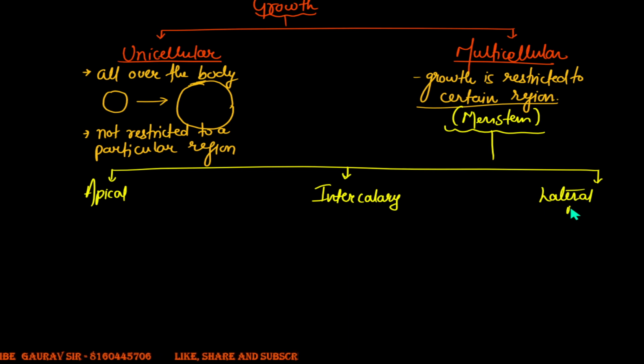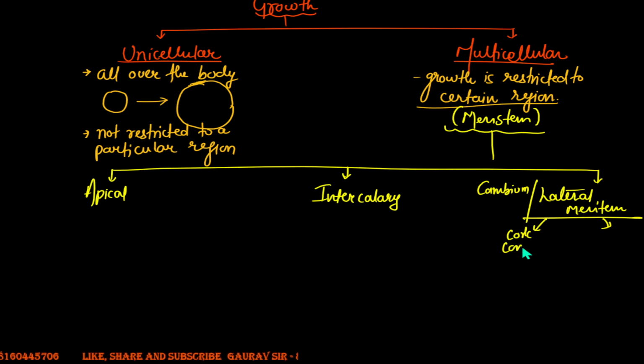These lateral meristems can also be referred to as cambiums, and cambiums are of two types: there's a cork cambium, and then there is a vascular cambium.